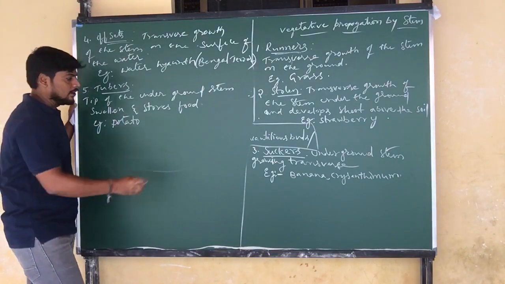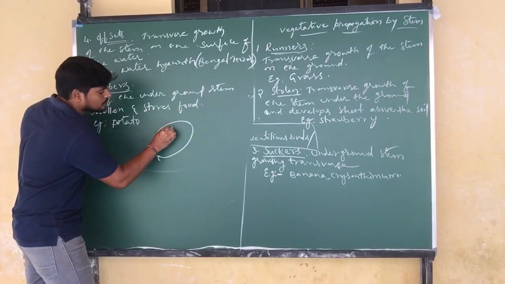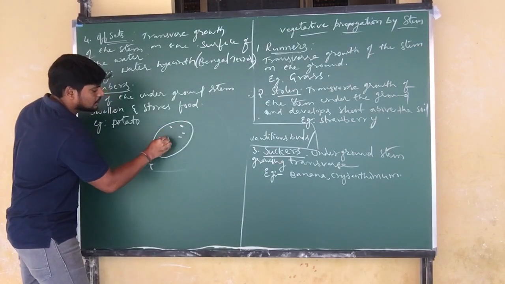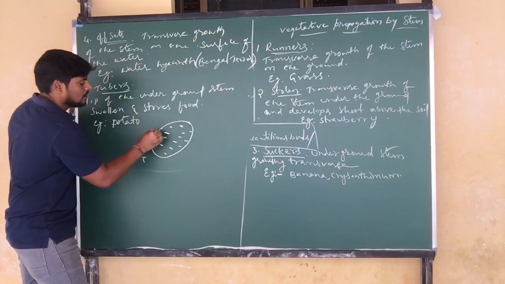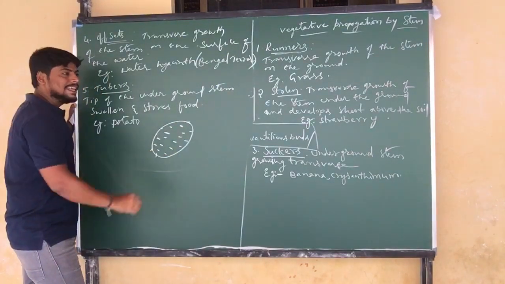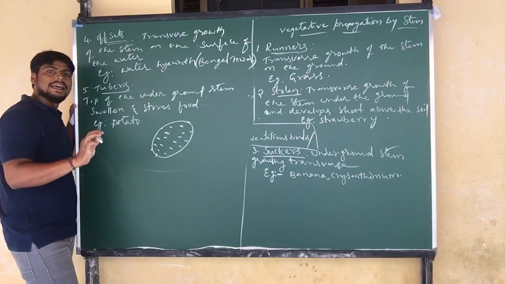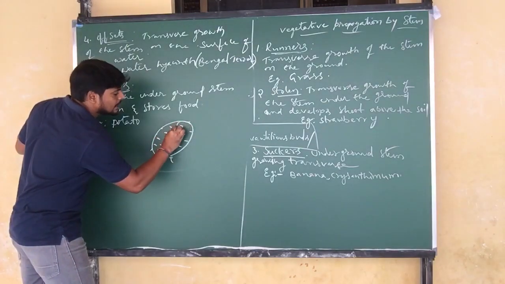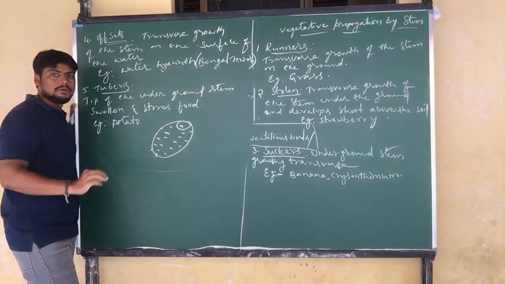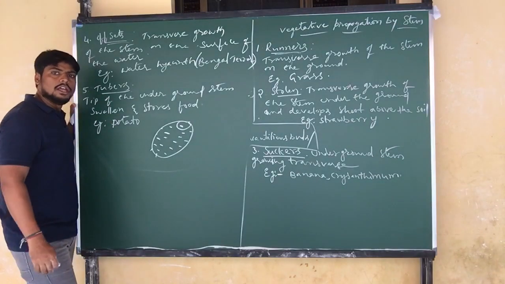Generally if you take a potato, on the potato we can see small dot-like structures. These dot-like structures found on the potato are called eye buds. If you cut and select this part of the potato and plant it, it starts growing into a new plant.